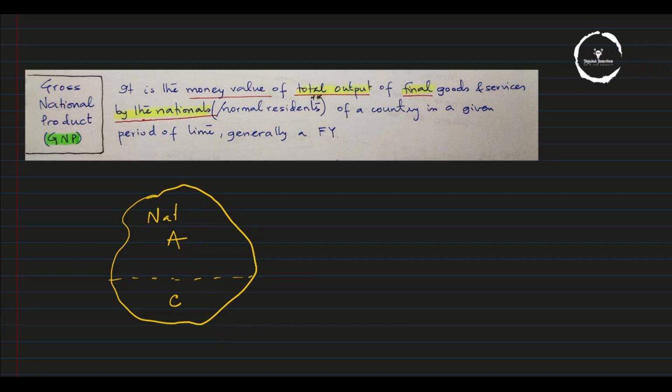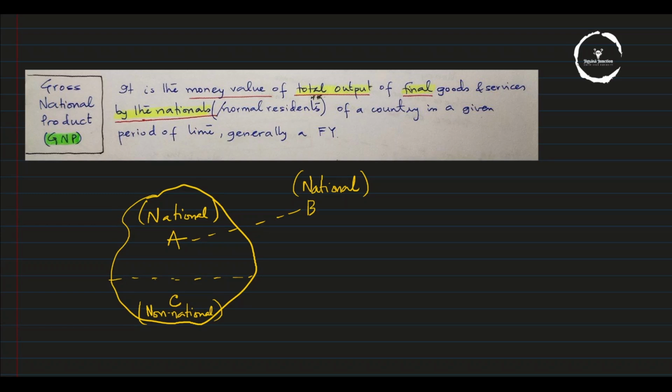Another national, B, is working abroad in some other country. A is the income earned by the national from the domestic territory, B is the income earned by the national from abroad, and C is the income earned by the non-national or foreigner from the domestic territory.